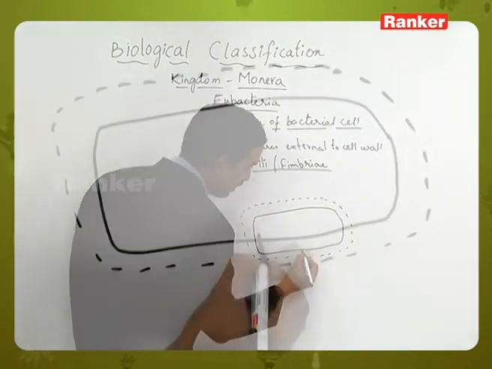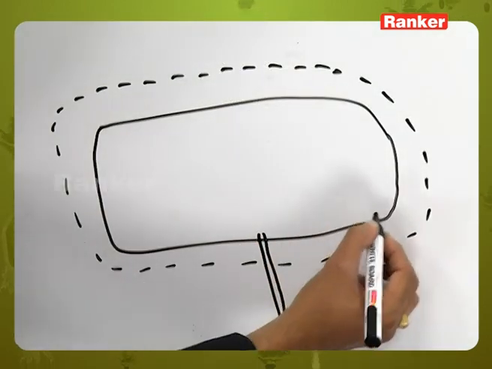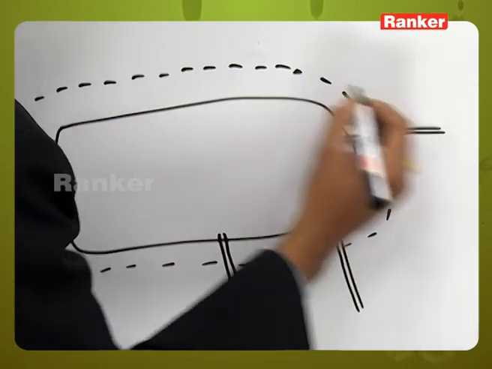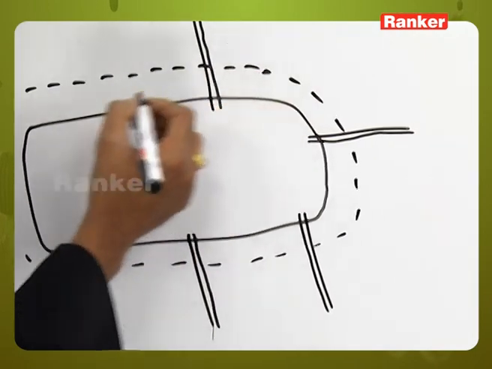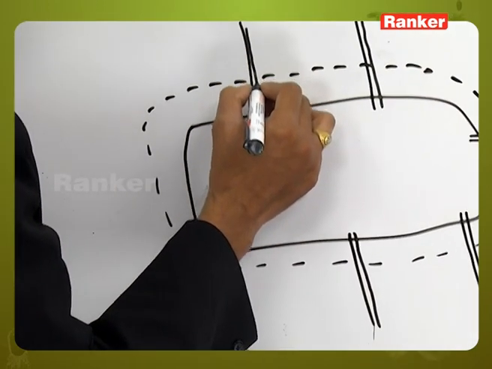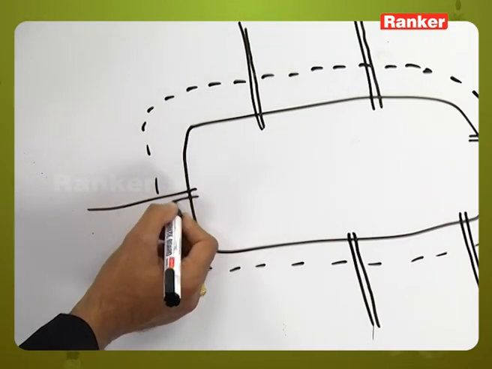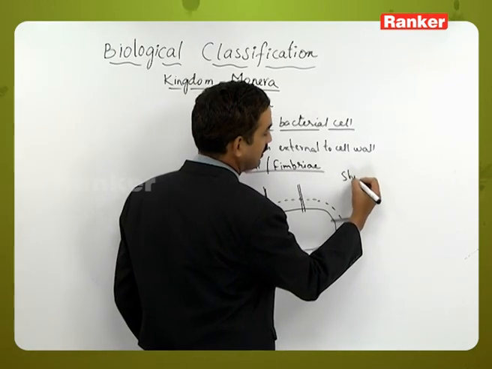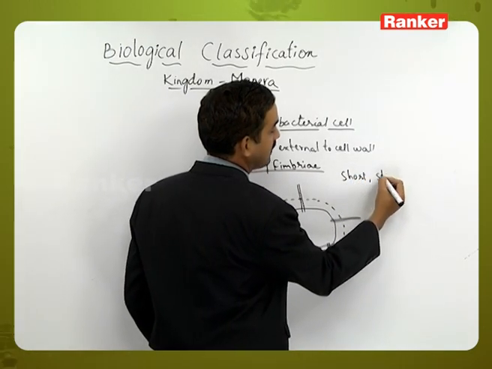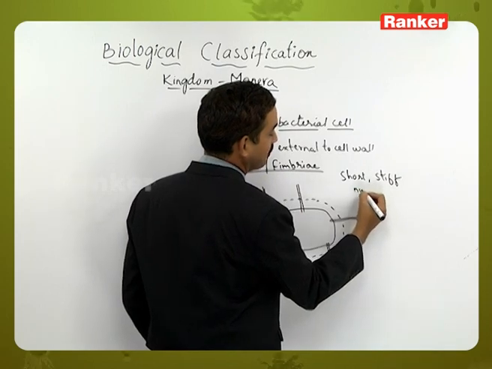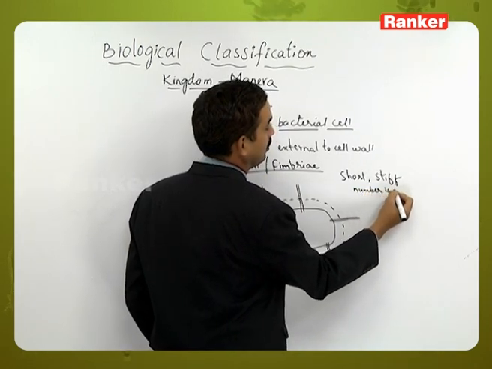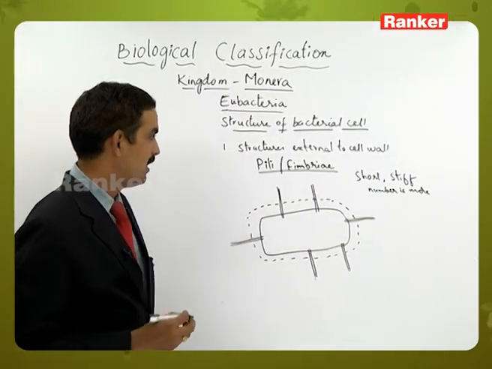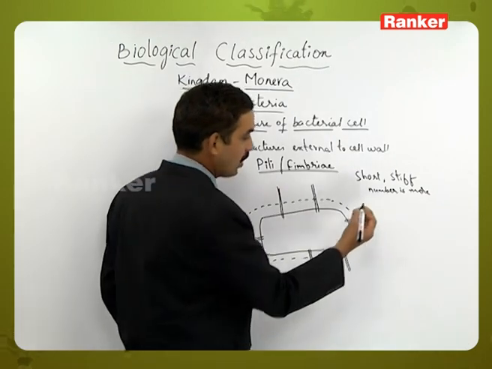Those extruded structures are small but stiff, and these small and stiff structures are called pili or fimbriae. So how can we differentiate the flagella from pili? These are comparatively short, stiff, and their number is more when compared to the flagella. That is how we can differentiate the pili from the flagella.